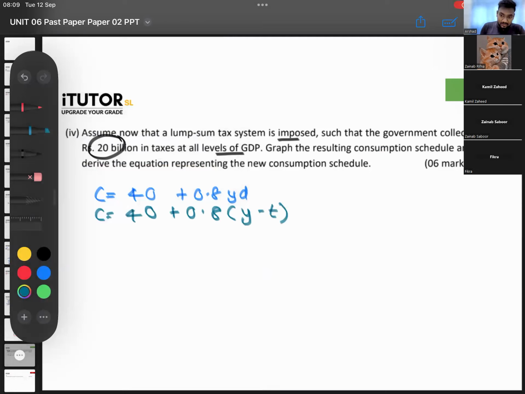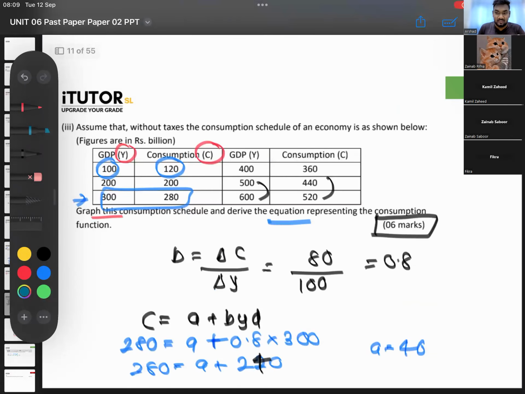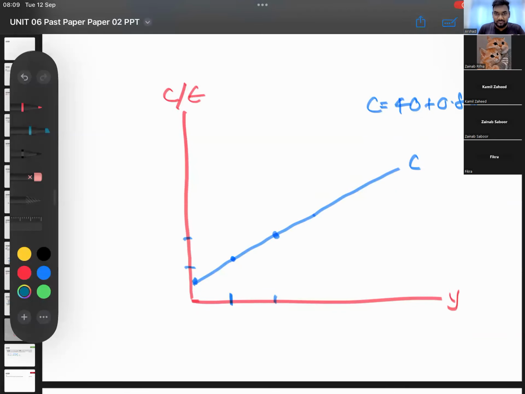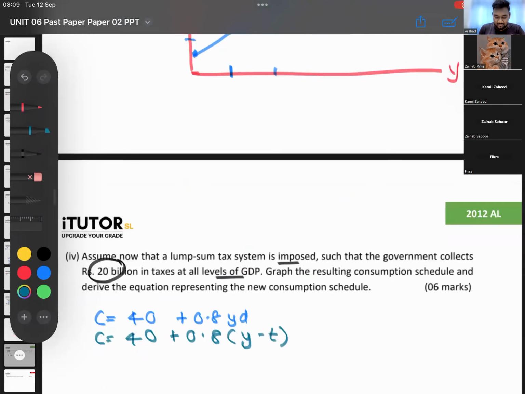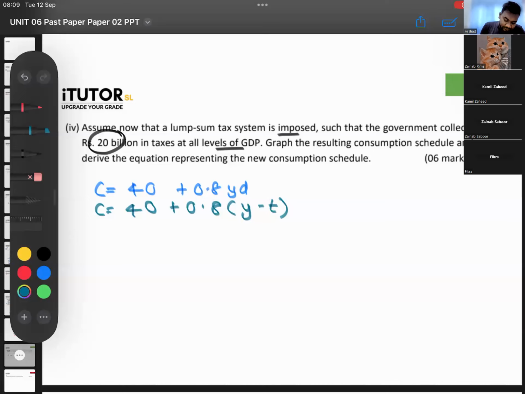Can we show equilibrium in the above graph? There is no equilibrium, there is only consumption, right? If there is an investment or something, you can get equilibrium. There is no real equilibrium here, there is only the C. They have not given you information to show equilibrium. Then C is equal to 40 plus 0.8 into Y minus 20.